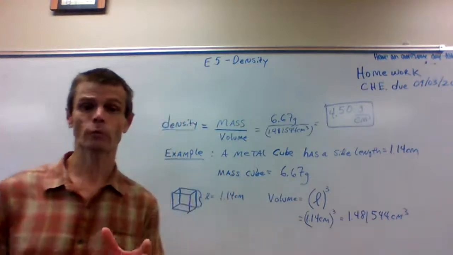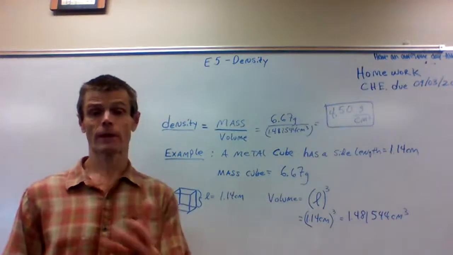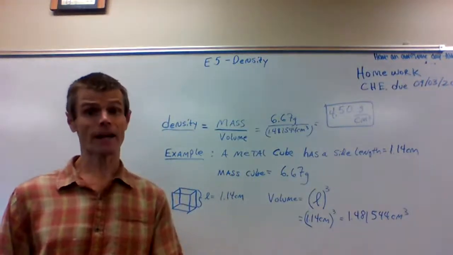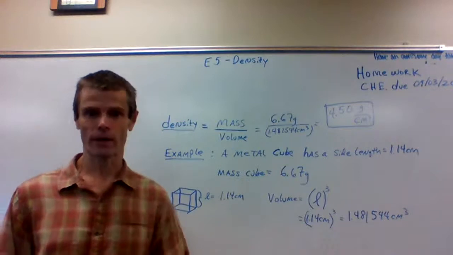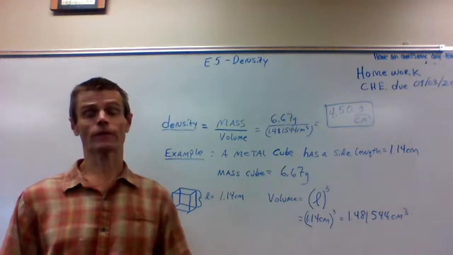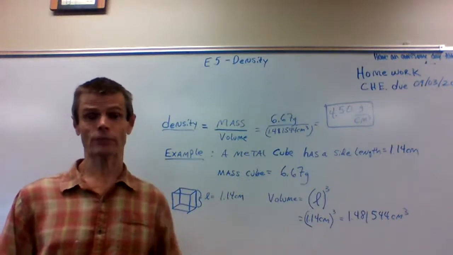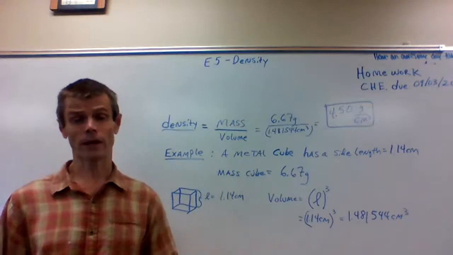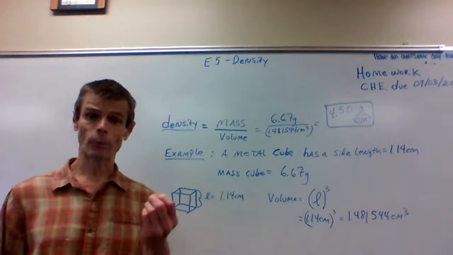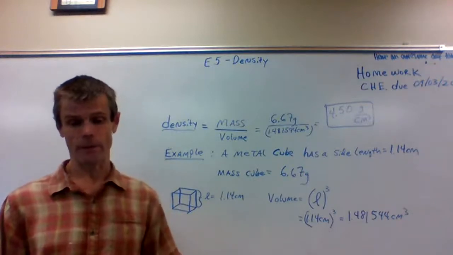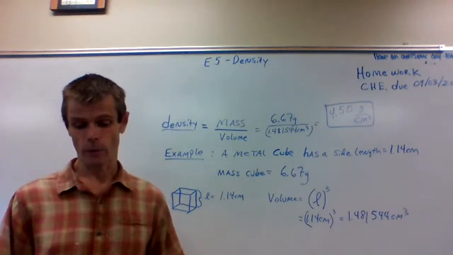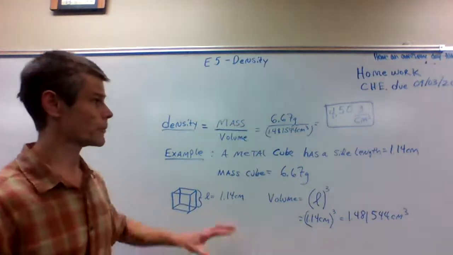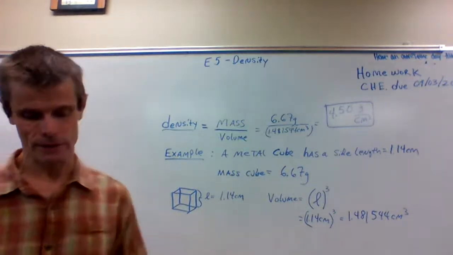When we start solving problems at the end of Chapter E, probably in the next third of our lecture, we're going to show that it's the number with the least number of significant figures, when we carry out a series of steps dealing with multiplication and division, that limits our final answer when we report our data. So that's an example of how we calculate density.